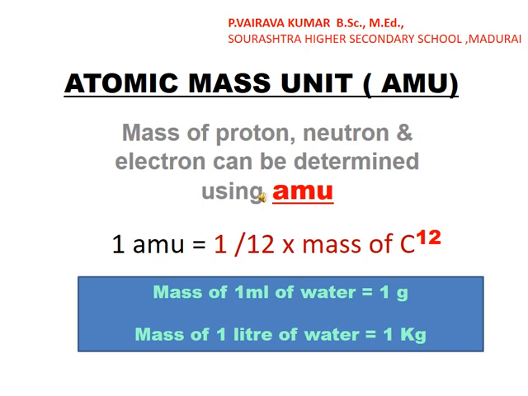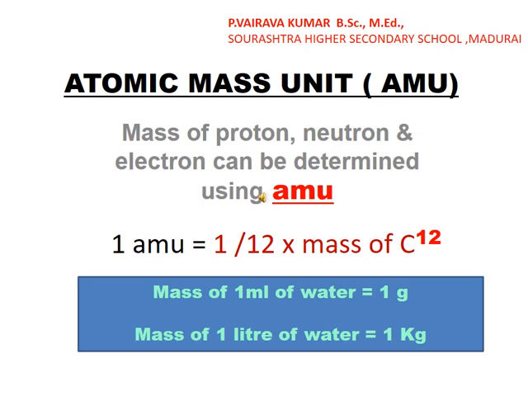Proton and neutron are inside the atomic nucleus, and in the outer layer of the atomic nucleus, electrons are revolving around it. So the mass of protons, neutrons and electrons can be determined using the atomic mass unit.